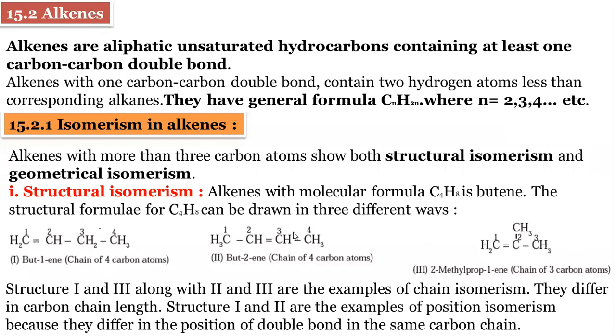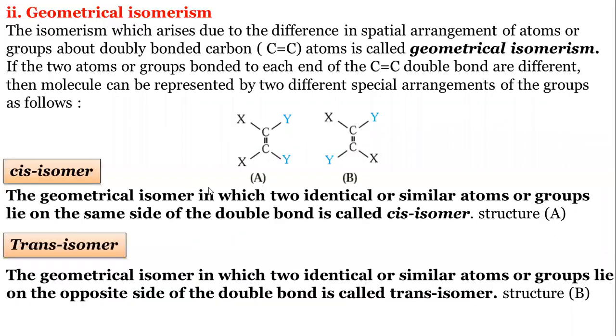So I'm not explaining further because this is explained in this chapter.